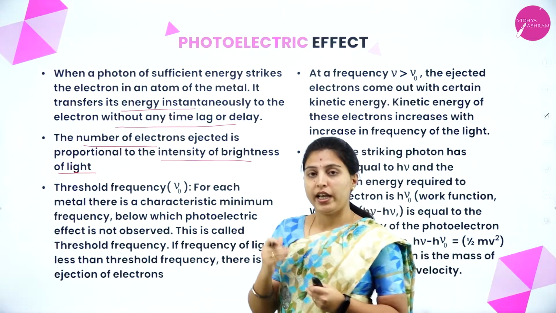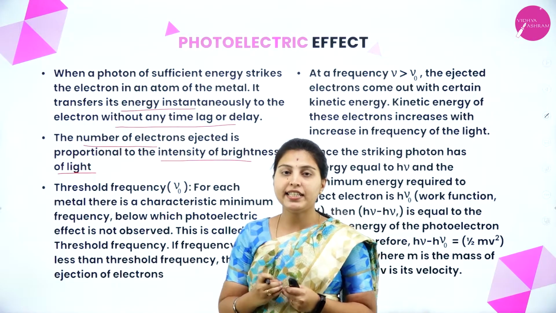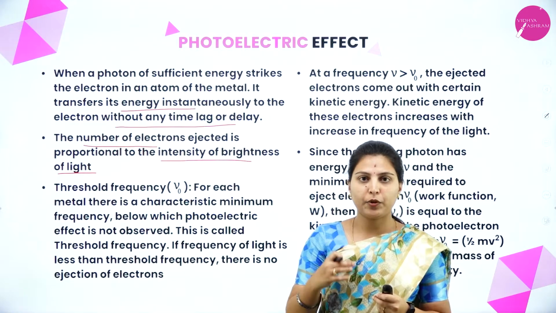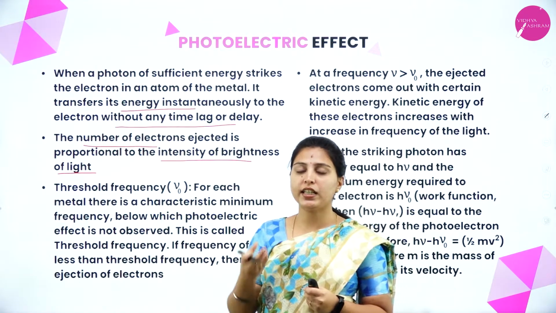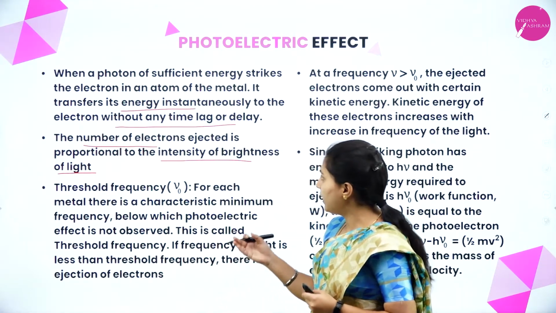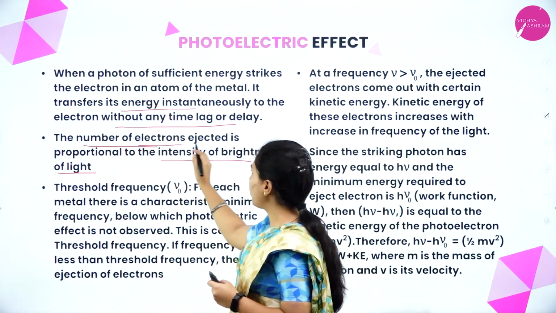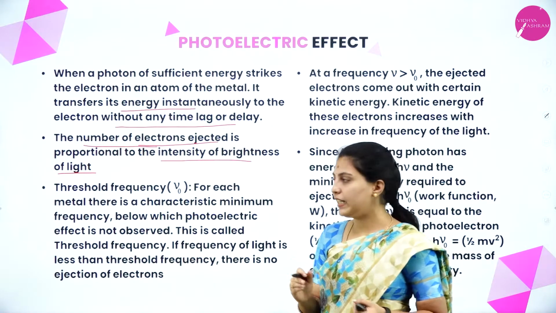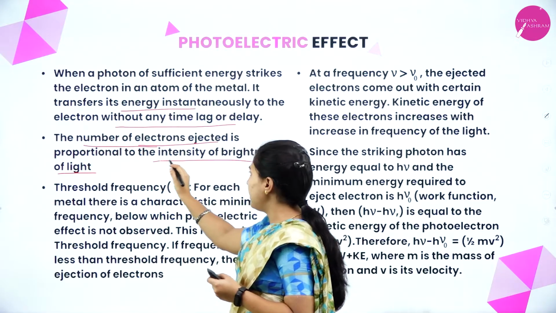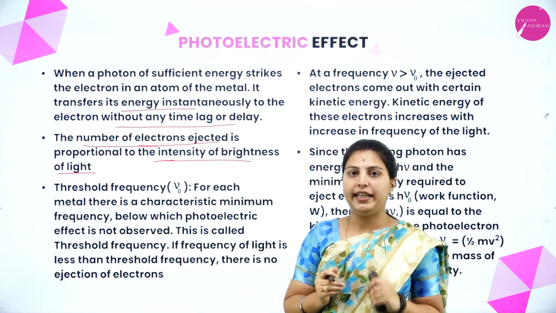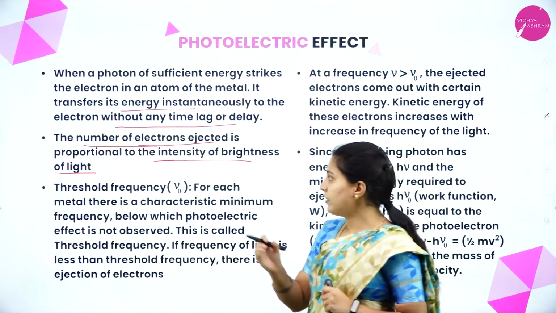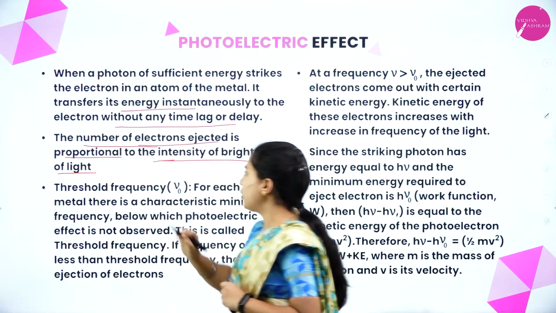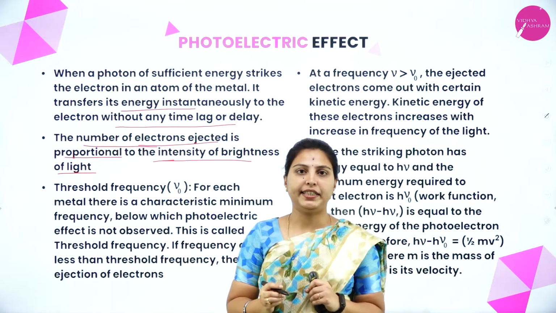If they increase the intensity, means the brightness of that yellow light, automatically the number of electrons ejected will increase. Thus we can tell that the number of electrons ejected is proportional to the intensity of brightness of light.